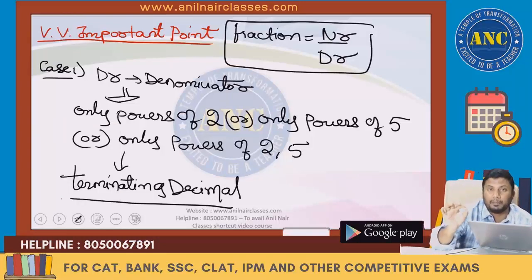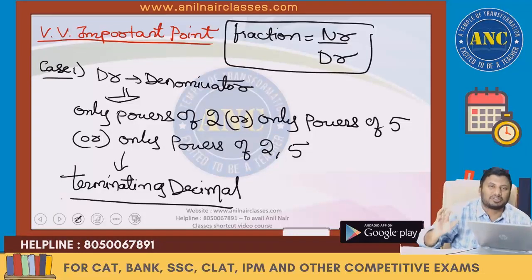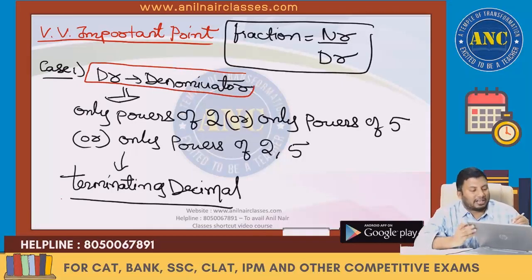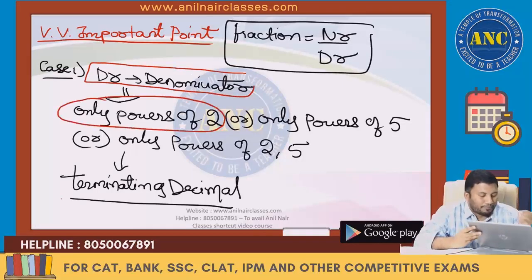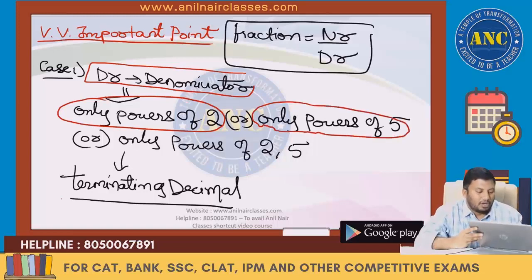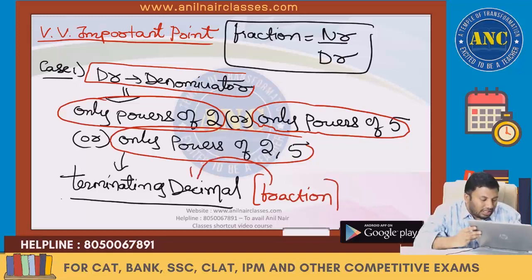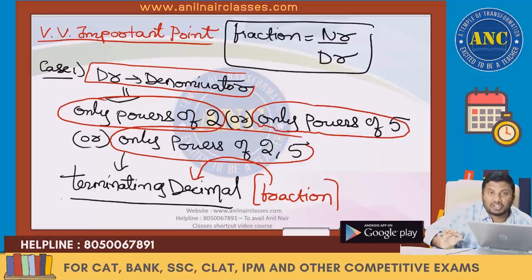Very, very important key point. Please make a note of it in your notebook. Gone are the days when very easy questions were asked in fractions and decimals. There is a lot of depth in these concepts. If the denominator takes only powers of 2 or only powers of 5 or only powers of 2 and 5, then without even computing, you can say that the fraction will result in a terminating decimal.